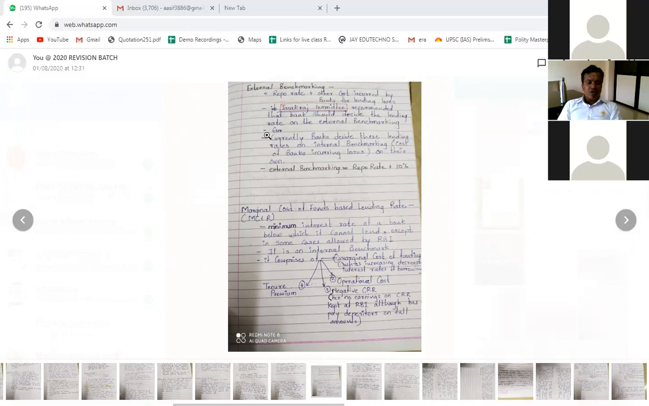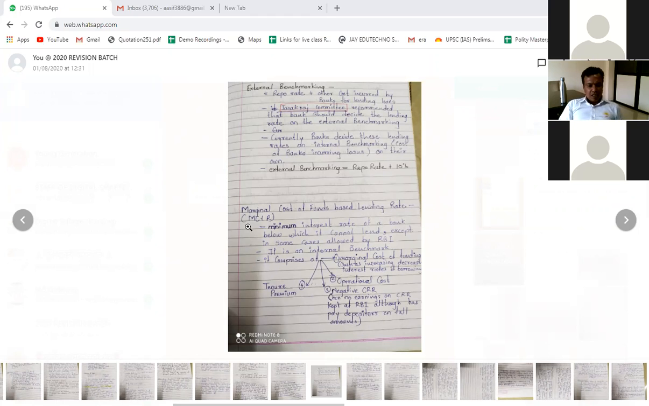So the bank decides on its own what the interest rates will be. External benchmarking, that is repo rate plus 10%. That is what is mentioned here. Fine. So the best example of external benchmarking is LIBOR.